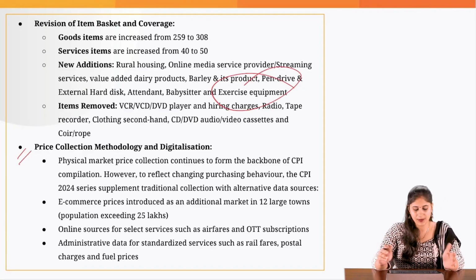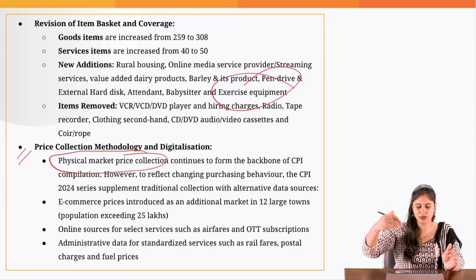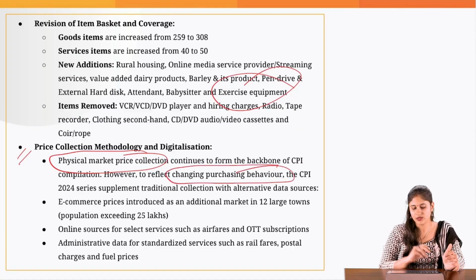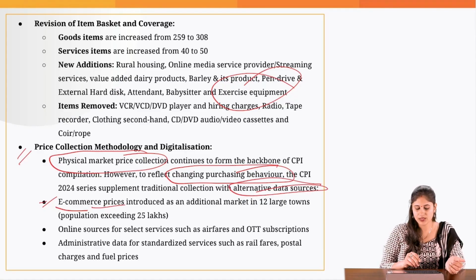Now, when it comes to the price collection methodology, that has also undergone a change. Physical market price collection is continuing, that we used to do previously also. However, to capture the changing purchasing behavior of the consumer, we are also going to come up with alternative data sources. What are those alternative data sources? We will be doing e-commerce price collection.